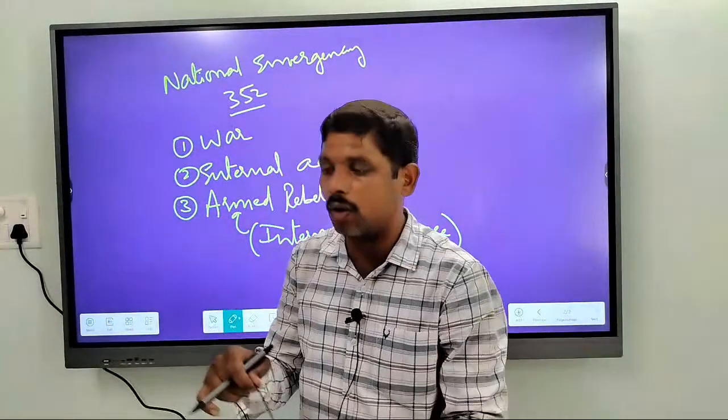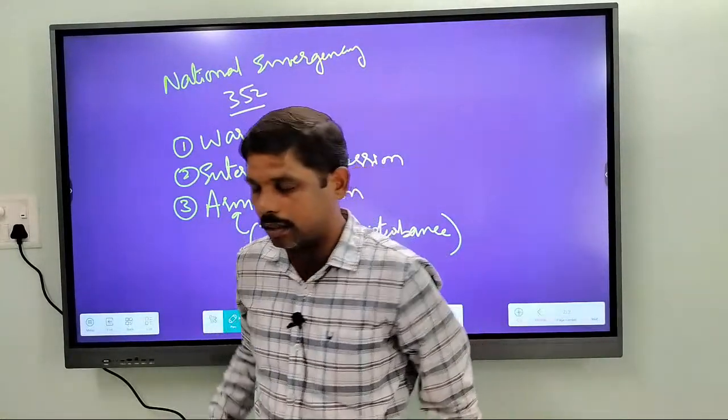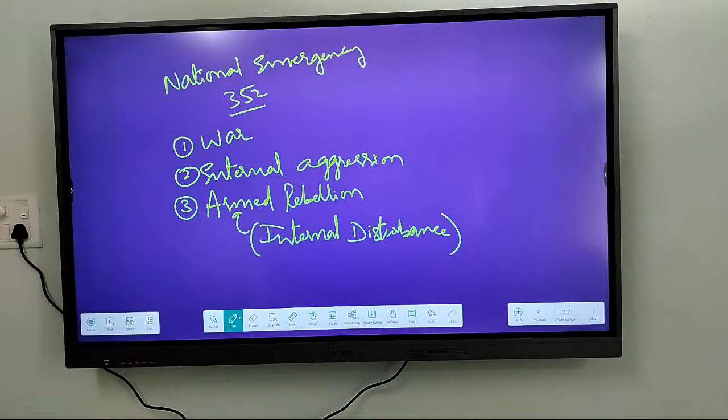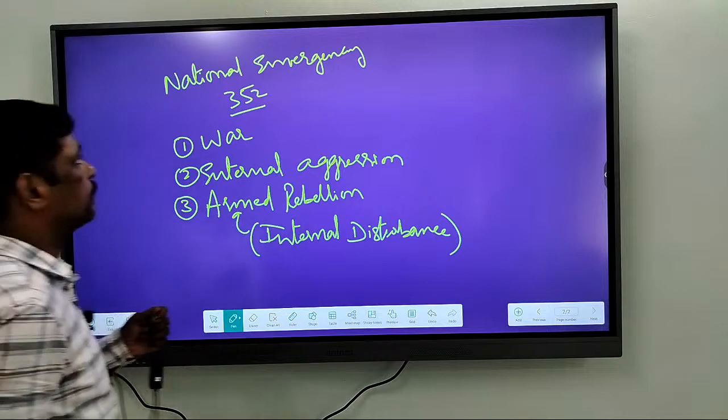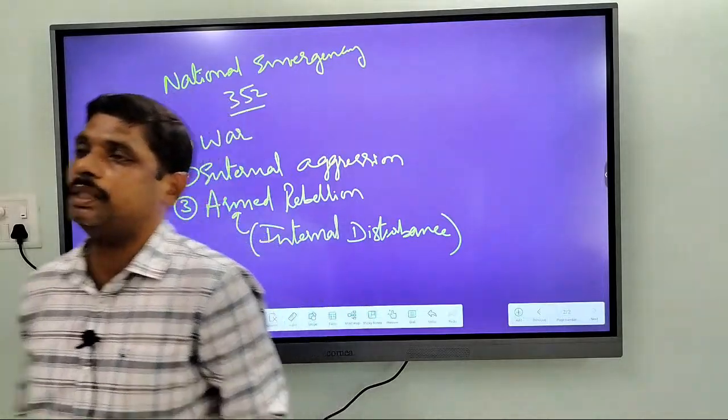Internal disturbance is not a ground for imposing national emergency. So these are three different conditions, grounds for imposing national emergency.